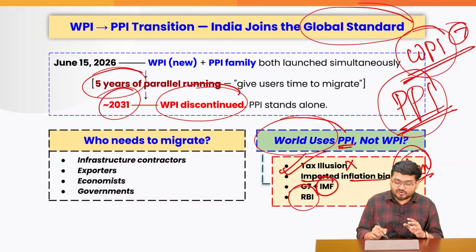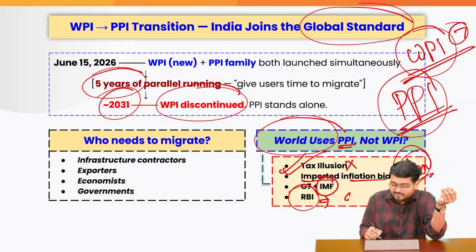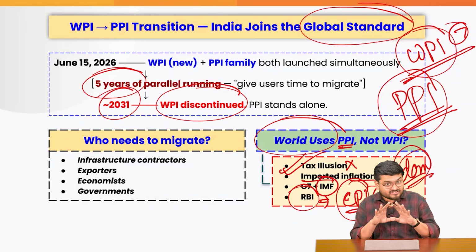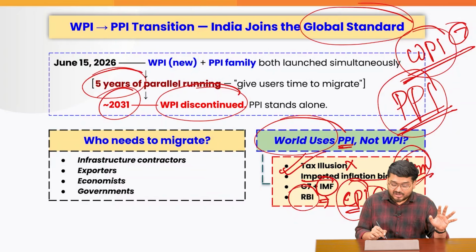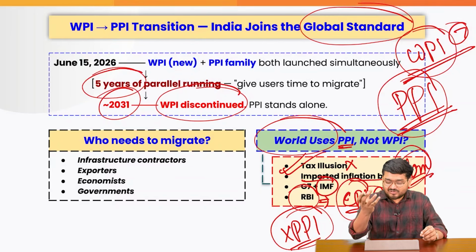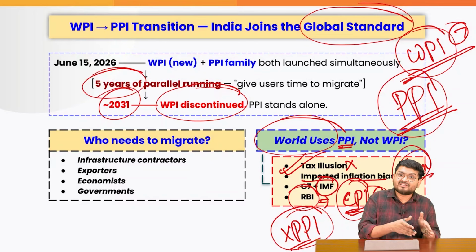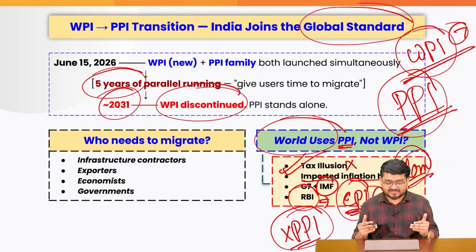It will be very easy for the RBI to follow, because firstly we have to distinguish one thing, that the RBI follows consumer price inflation at the combined level. It does not follow WPI. As of now it does not follow PPI also. Maybe in the future, we do not know, but the RBI will always try to follow the CPI itself because it is the inflation at the final markets for us, right?